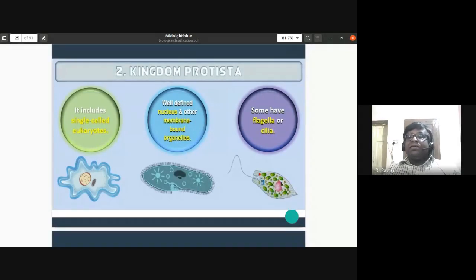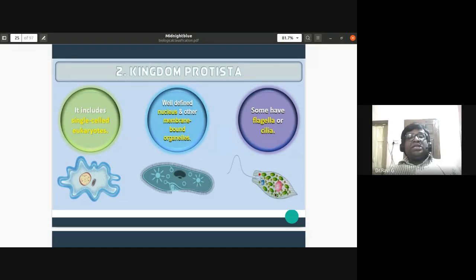Then the third microorganism that they have given is Euglena, which has flagella as the locomotory structure. Euglena has chloroplast too. They almost have plant and animal cell characters together. So kingdom Protista includes all the single-celled or unicellular eukaryotic organisms.